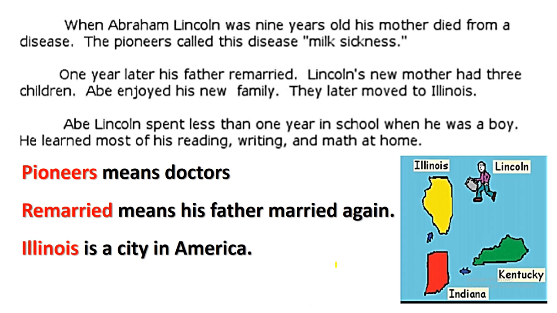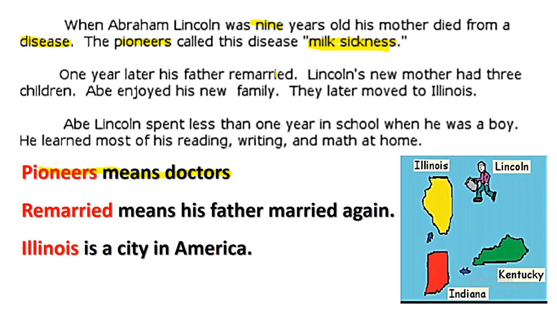Let's start reading together. When Abraham Lincoln was 9 years old, his mother died from a disease. She was sick. The pioneers here, in only this sentence, it means doctors, okay? So the pioneers called this disease milk sickness. It's a kind of disease.